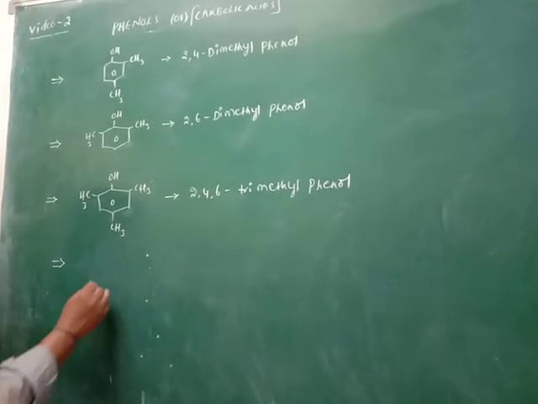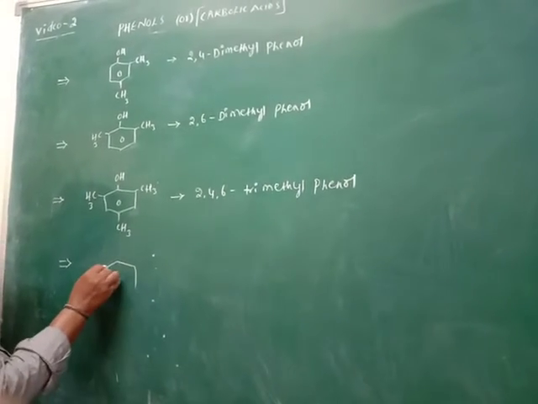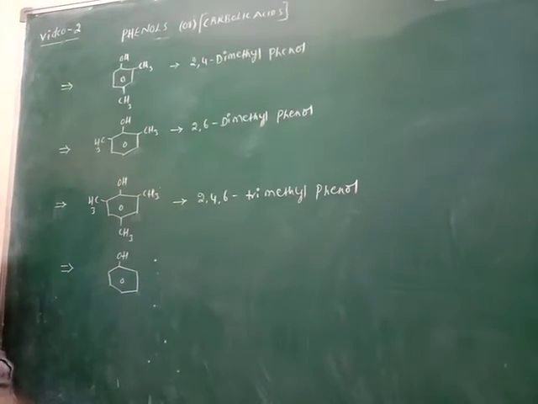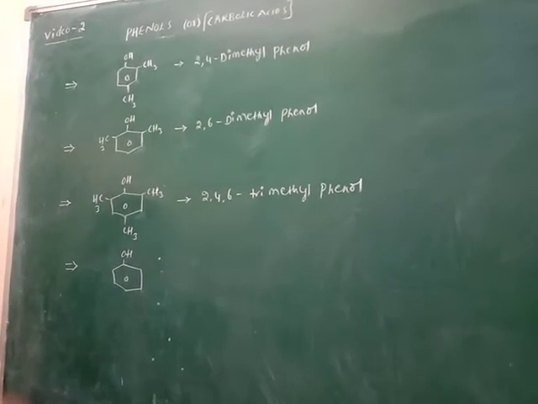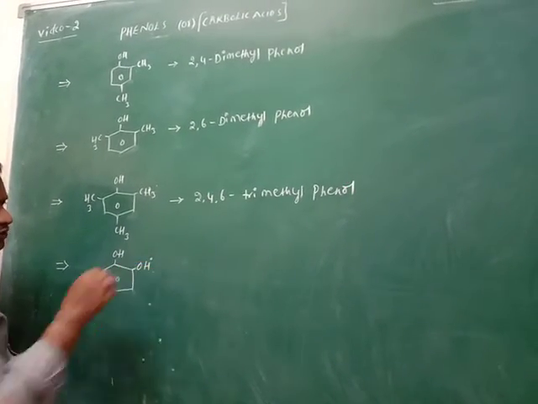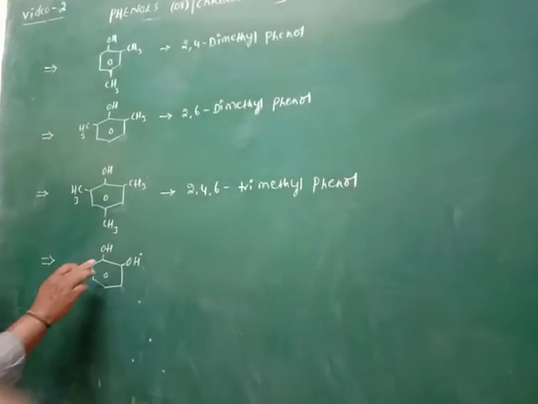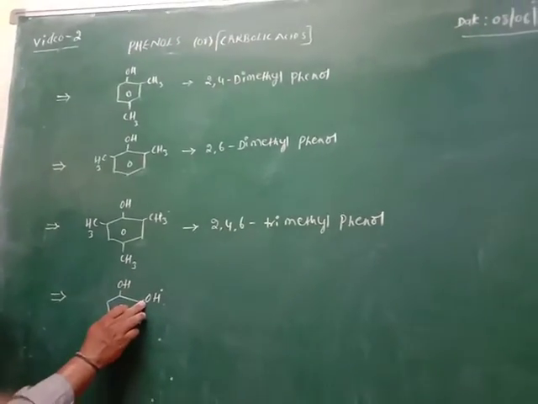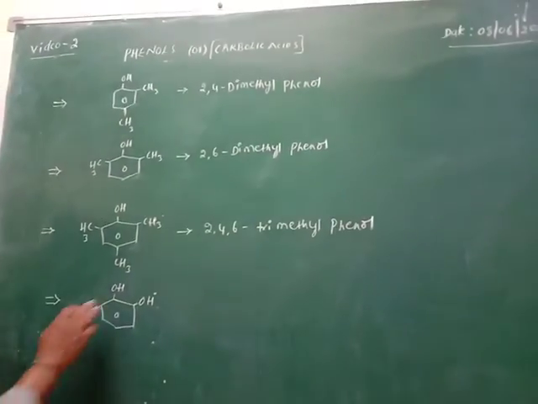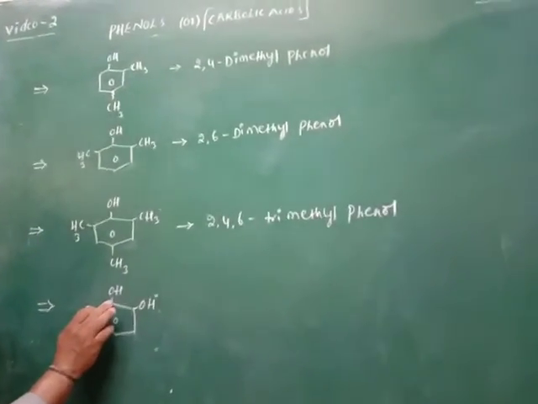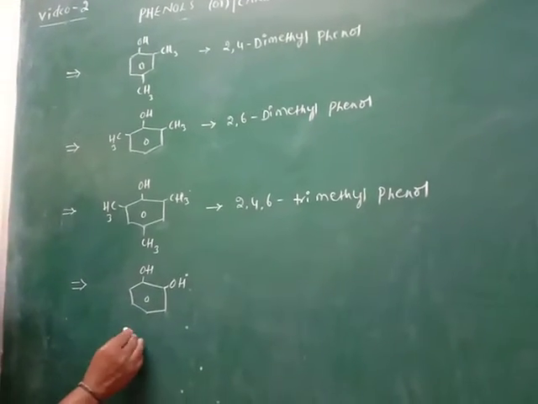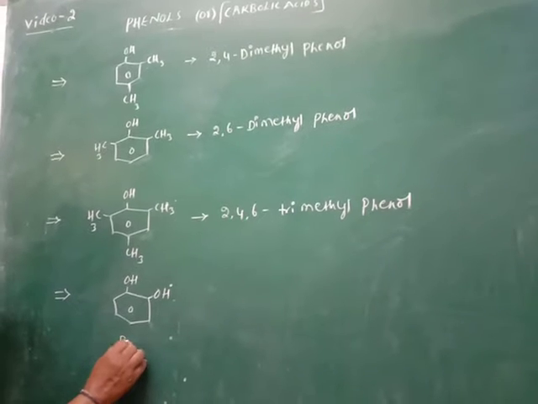So the next one is benzene with an OH group, which is phenol. Then two OH groups are present on the benzene ring, so there is a second OH group. So it is first carbon, second carbon. So it is ortho. Generally the name of the compound is first carbon with an OH group, second carbon with an OH group. So then its name is benzene